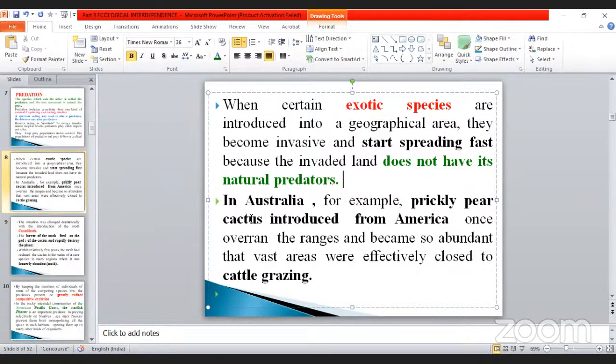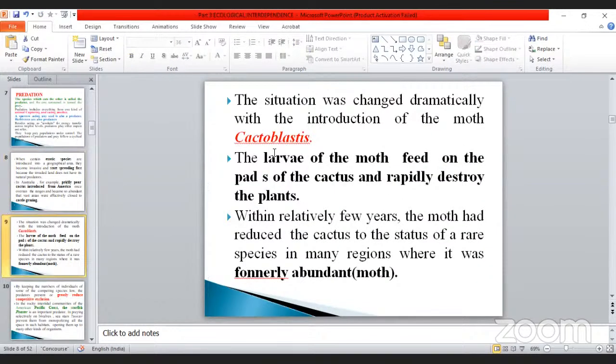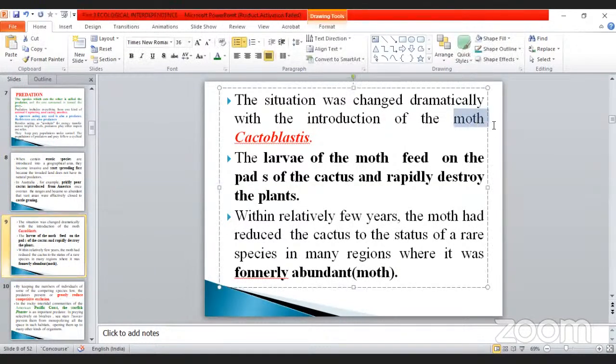So the cactus is also one of the exotic species like that. Imagine the vast grazing area completely covered by cactus. That situation was changed dramatically with the introduction of the moth. A moth is nothing but a small butterfly-like creature. Already we discussed Cactoblastis. The name is Cactoblastis, because it acts upon the cactus. What happened? It completely destroyed the cactus in the particular area.